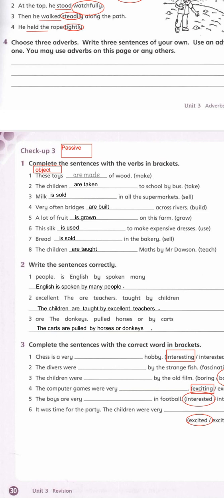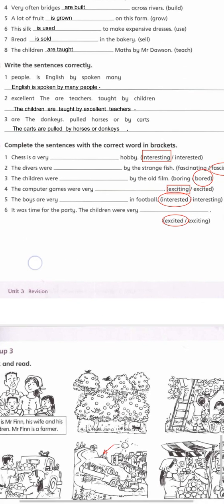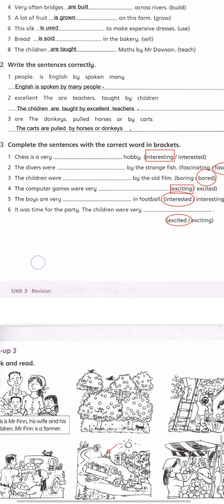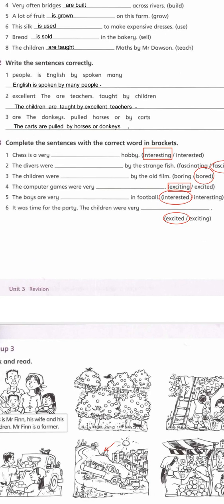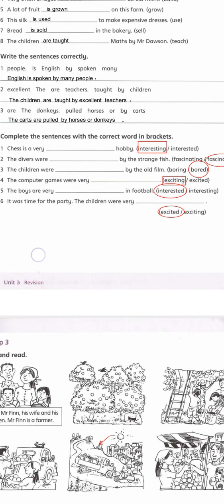We change the verb between brackets to verb 3 by adding are or is according to the object, if it is singular or plural. Here we take ing with the adjectives or ed according to the thing that is described. Here we describe chess. Chess is very interesting. Chess with ing. The divers were fascinated because I described the feeling of the divers. The children, I describe the feeling of the children.